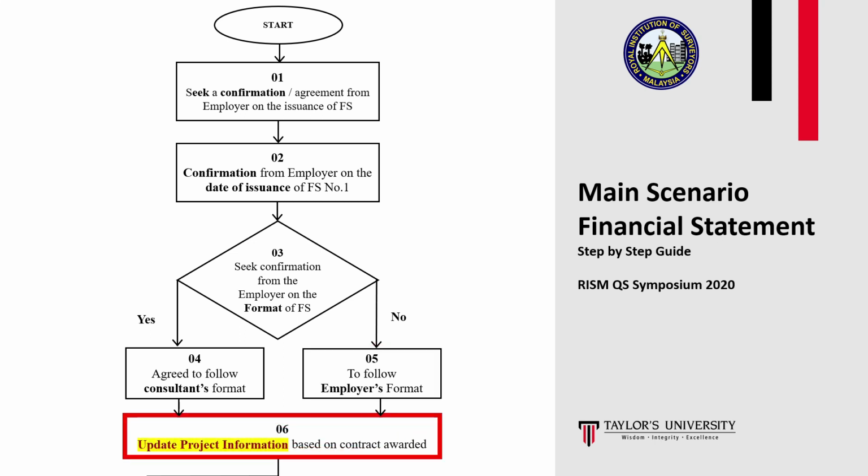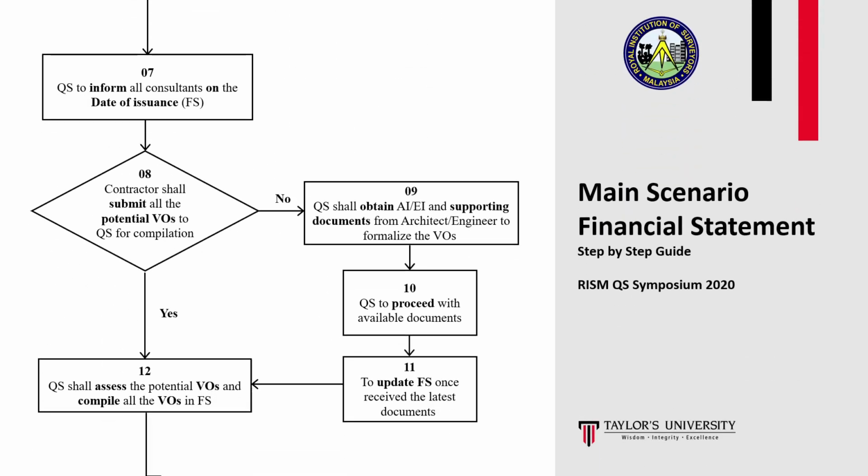The QS will have to update the project information based on the contract awarded, where the project information that has to be filled will be based on the financial template. After the QS has updated the project information, the next step would be the confirmation of date of issuance of financial statement. The QS needs to inform all other consultants on the date of issuance of financial statement. Upon agreement on the date of financial statement issuance, the process will continue.